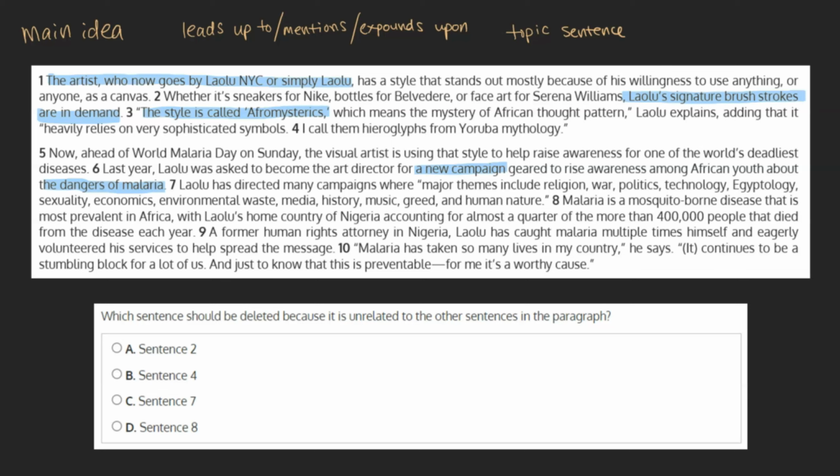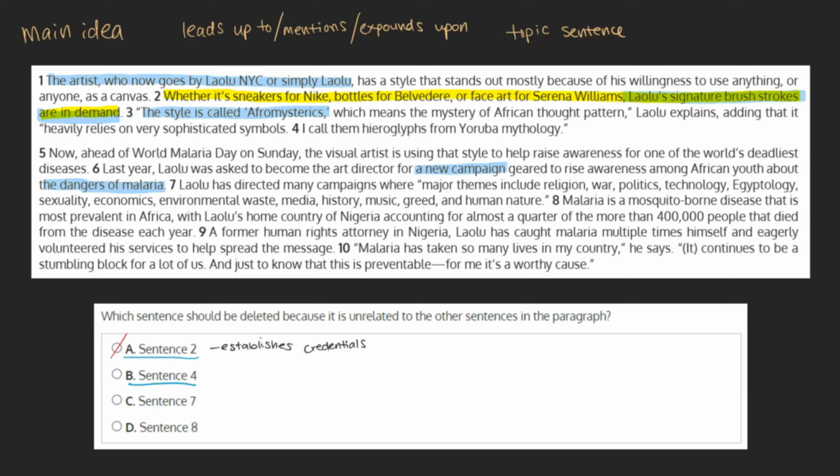A. Sentence 2. Whether it's sneakers for Nike, bottles for Belvedere, or face art for Serena Williams, Laulu's signature brush strokes are in demand. This sentence tells us who exactly Laulu is and establishes his credentials, which gives us a background on why he was given this role in the malaria campaign. As this fits into our main idea, we can mark this as incorrect.